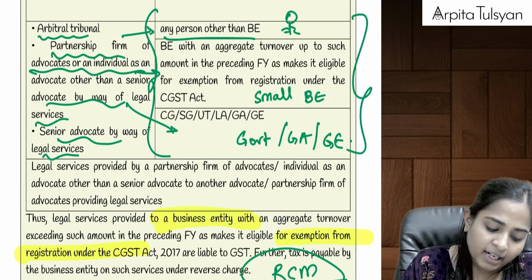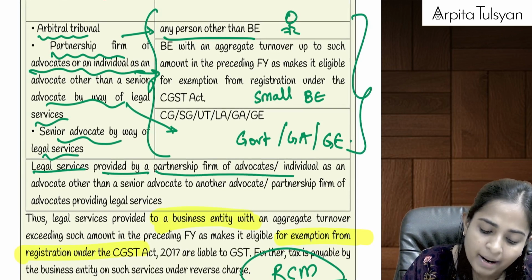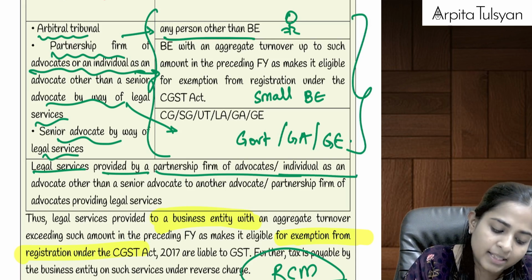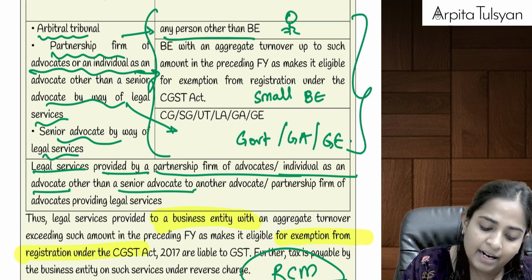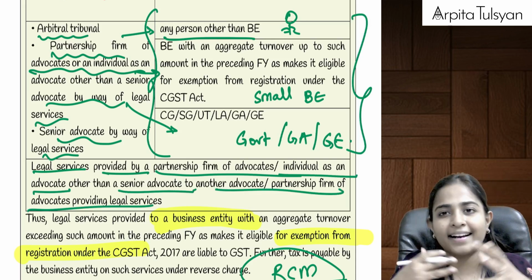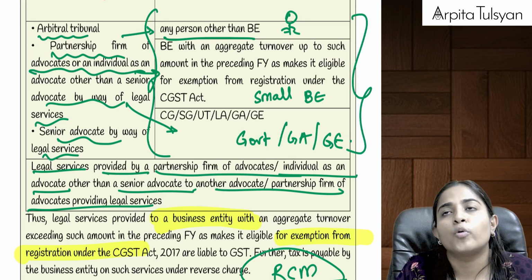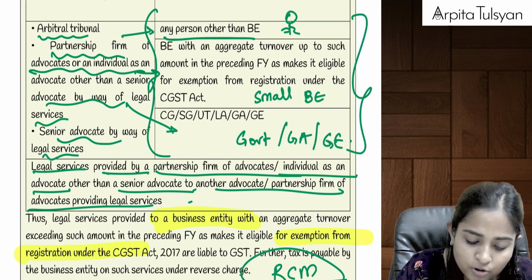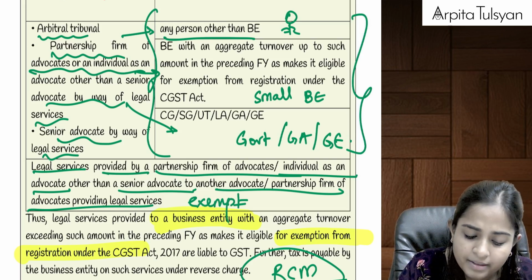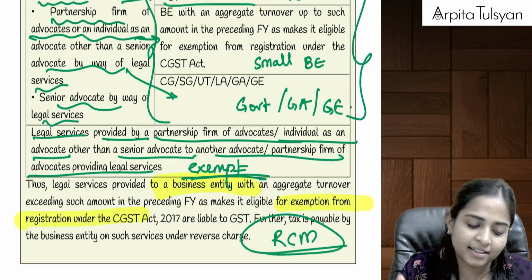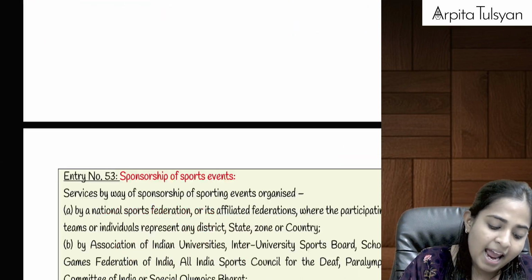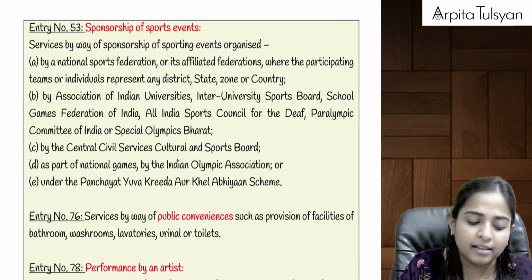And then see what are they telling. Legal services provided by a firm of advocates, individuals as an advocate other than senior advocate to another advocate. Inter advocate service. One advocate is providing services to another advocate or to another firm of advocates. That is also totally exempted from GST. Just like your intergovernmental services, here they have told you about inter advocate services or inter firm legal services.